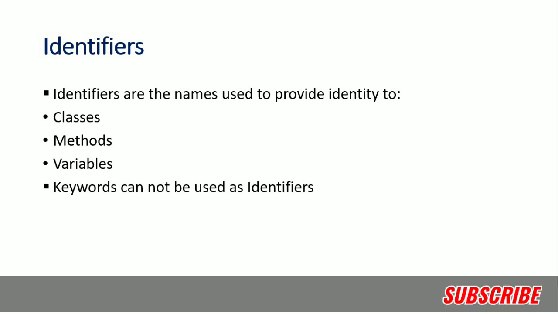But yes, when we are working, you can just take some name of variable. Suppose I am taking int a, int sum. So sum is an identifier because it is providing some identity. The name of the class, if you are taking class addition, so that name is identity to that class. Similarly, if we are taking getValue, setValue, the name of method, that is identity, that is an identifier. So basically the names which we provide to the class, method or variable are the identifiers.